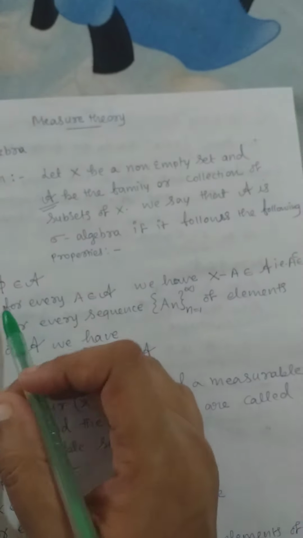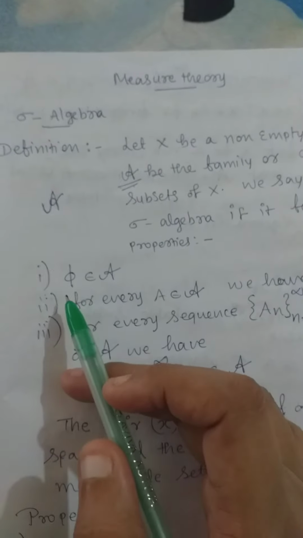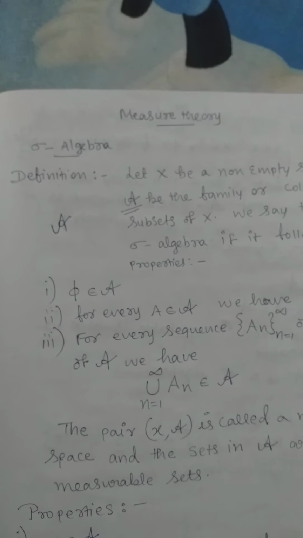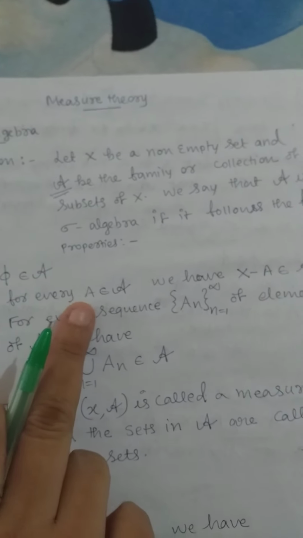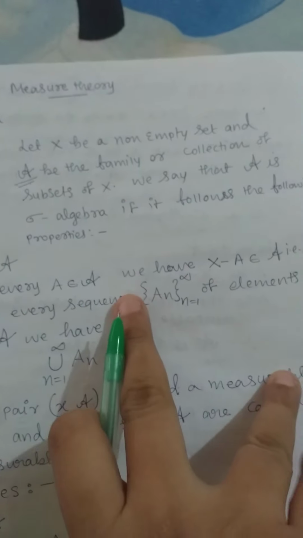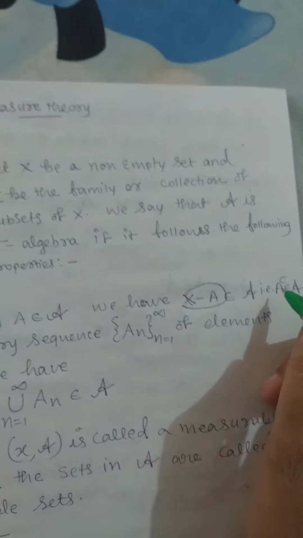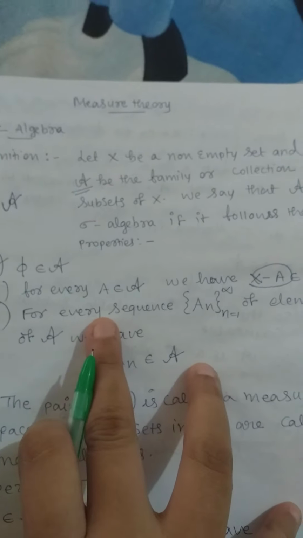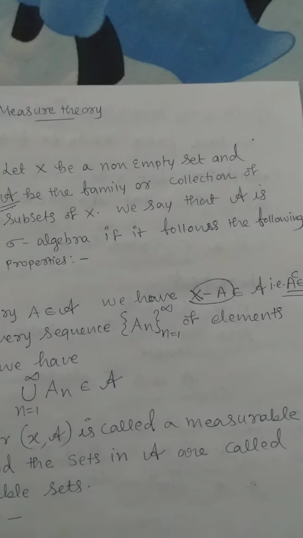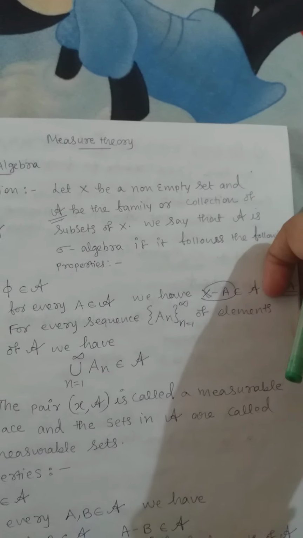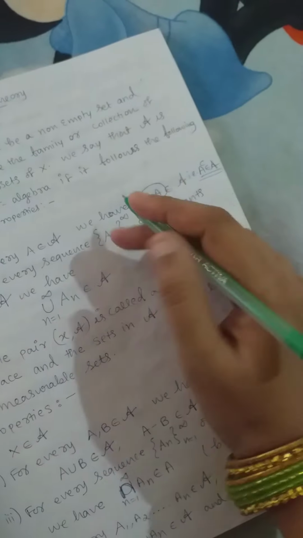Look at the properties. First property, phi. Phi is nothing but the null set. It should be a member of A. This is the first point. Second point, for every element A in script A, we have A complement, which means X minus A, and A complement should be a member of A. And for every sequence of elements, if you are considering countably infinite number of elements, the union of those elements should belong to script A.